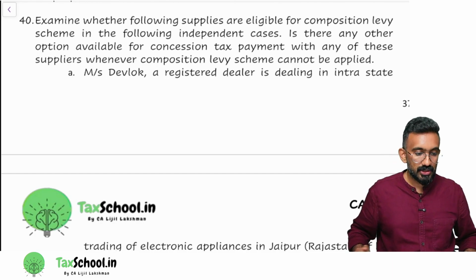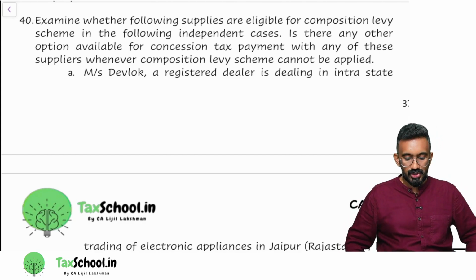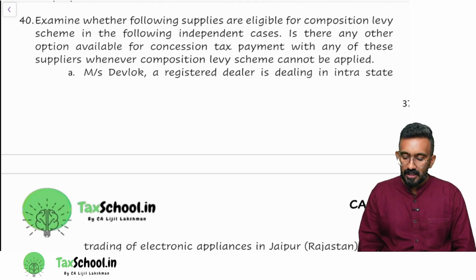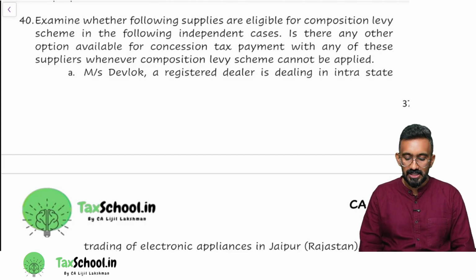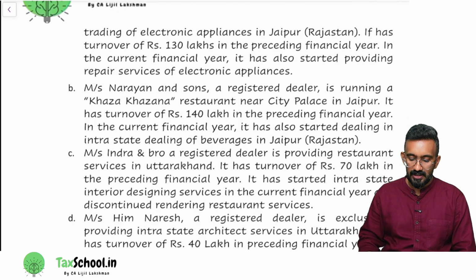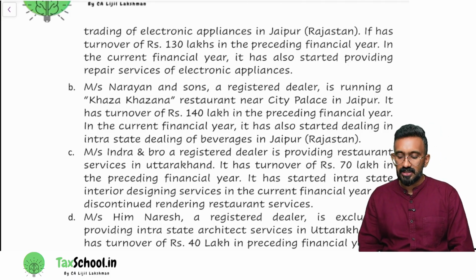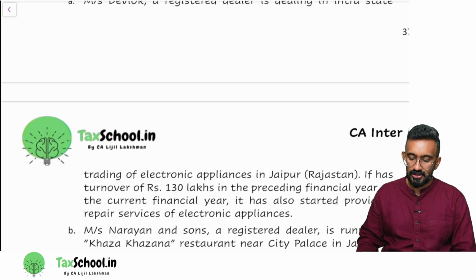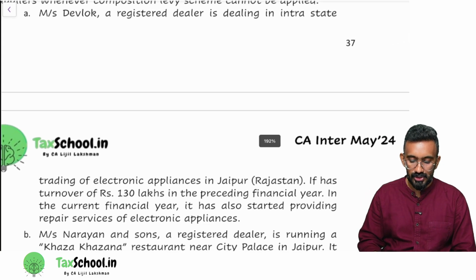Okay, look at the question. You can read it from the screen and then answer. Examine whether the following supplies are eligible for composition levy scheme in the following independent cases. Is there any other option available for concessional tax payment with any of these suppliers whenever composition levy scheme cannot be applied? Option A. Devlok, a registered dealer, is dealing in intrastate trading of electronic appliances in Jaipur, Rajasthan. It has a turnover of 130 lakh in the preceding financial year. In the current financial year, it has also started providing repair services for electronic appliances. Tell me whether Devlok would be eligible for composition levy scheme or not.